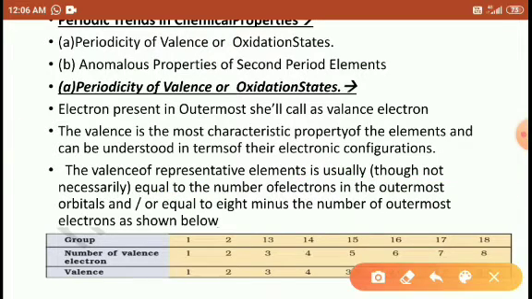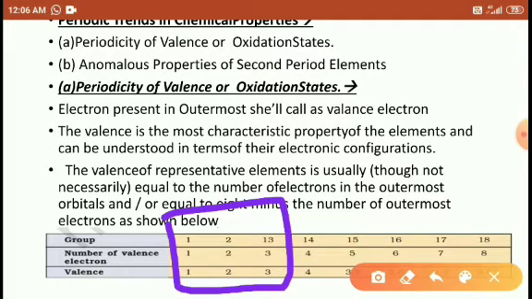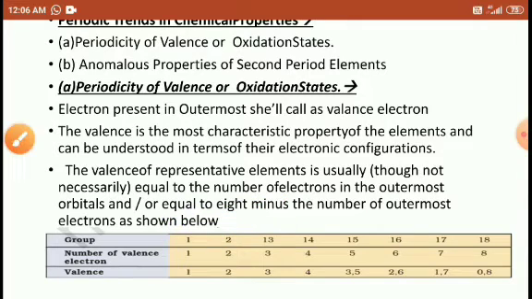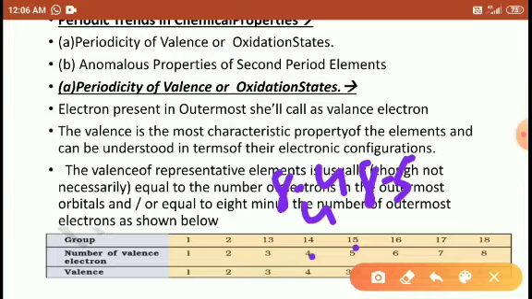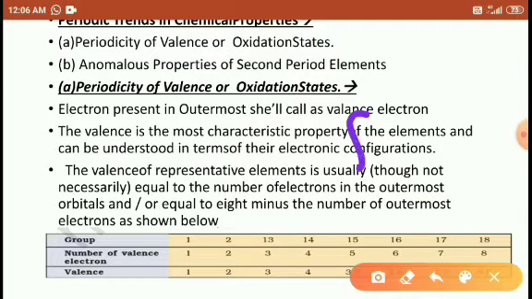It is also determined as equal to 8 minus the number of electrons. The first three groups do not obey this rule; they cannot follow 8 minus 3 electrons, but groups 14, 15, 16, 17, 18 follow the 8 minus electrons rule. Look at it, students. 8 minus 4, the valence is 4. 8 minus 5, the outermost second digit is 5, so the valence is 3. Next, group 16, 8 minus 6, 2.